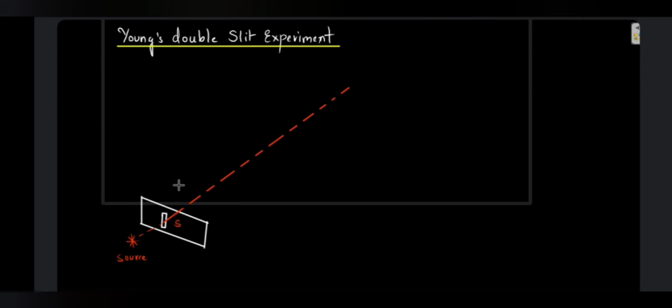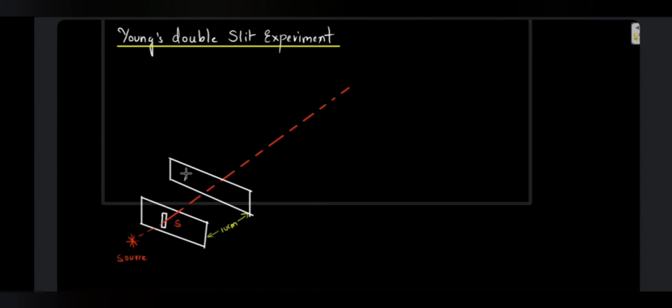Next, he placed two parallel narrow slits, arranged symmetrically and parallel to the slit S, at a distance of about 10 cm from it. So from the first screen, at about 10 centimeters, he placed another board which had two more slits.